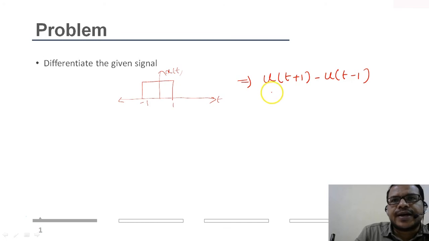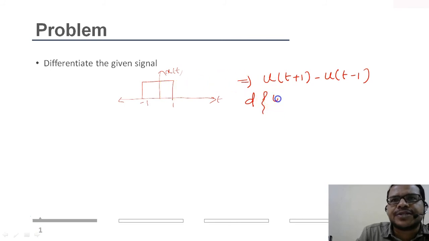And if I take the differentiation of these individual unit step signals, obviously I know there will be impulse functions. Taking the differentiation of these two unit steps is equal to taking the differentiation of this x of t.